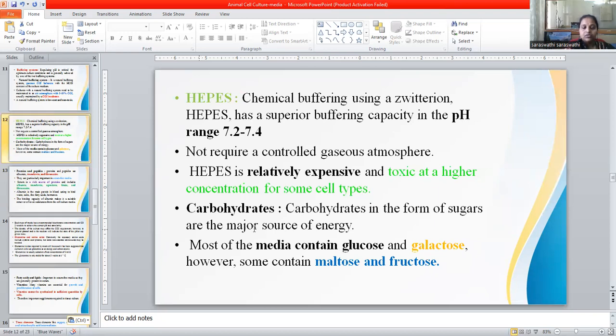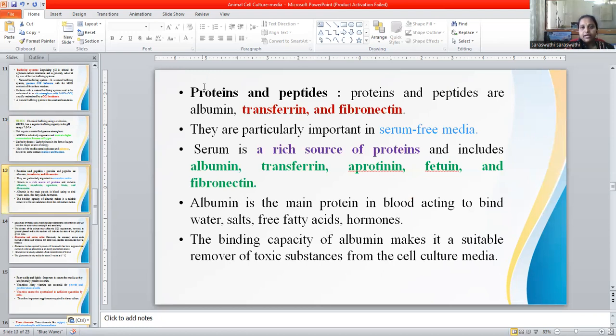As we said, carbohydrates are a major component that the cells need, with the sugar content in the form of glucose. The media contains glucose, and sometimes fructose. Proteins and peptides are also components of the culture media. Proteins such as albumin, transferrin, and fibrinogen are also very important in the cell media.